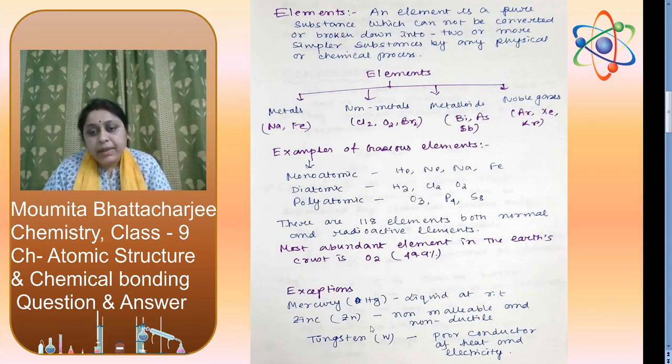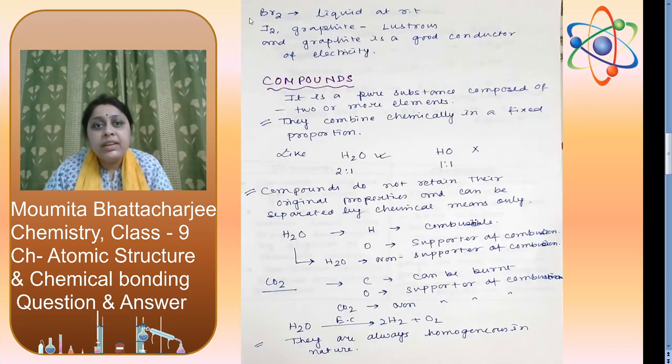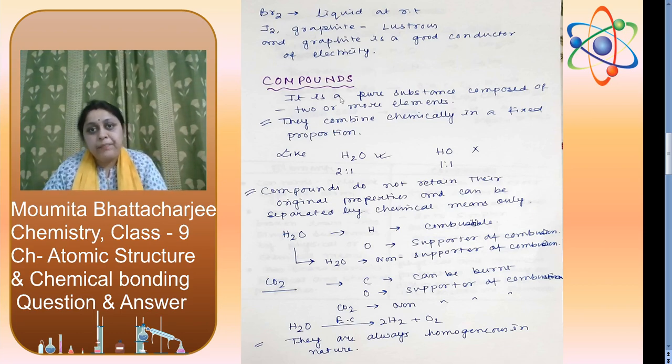Mercury, though it is a metal, is found in the liquid state at room temperature. Zinc, though it is a metal, is non-malleable and non-ductile. Tungsten, though it is a metal, is a poor conductor of heat and electricity. Bromine, though it is a non-metal, is liquid at room temperature. Iodine and graphite are non-metals, and graphite is a good conductor of electricity.